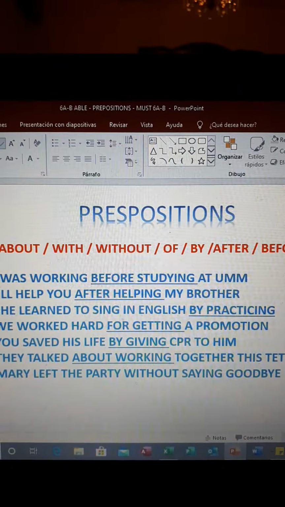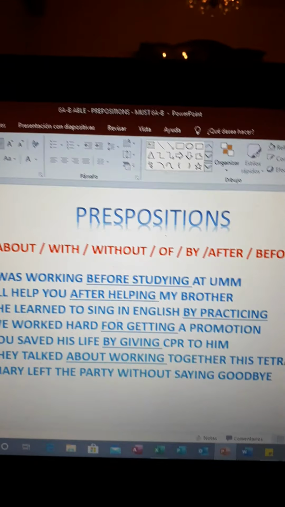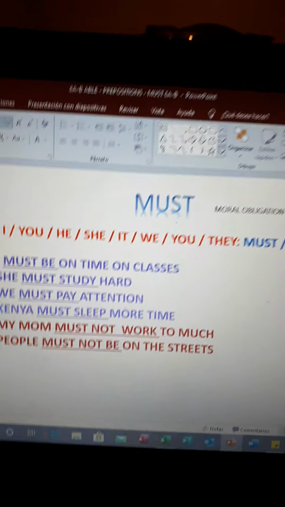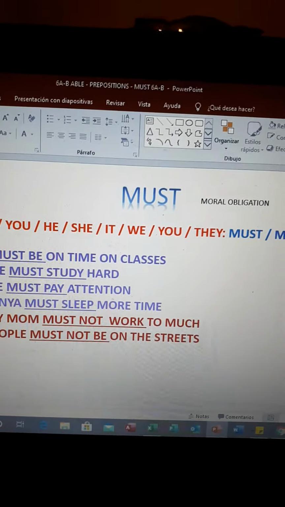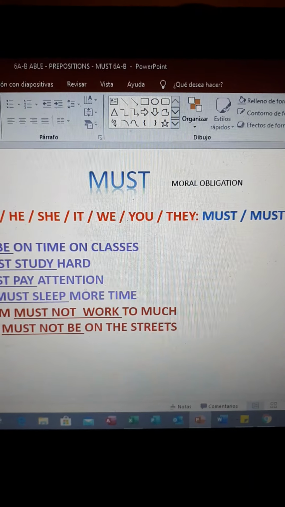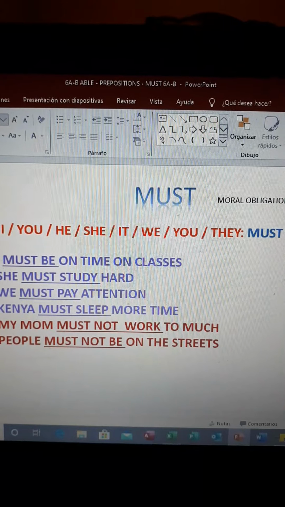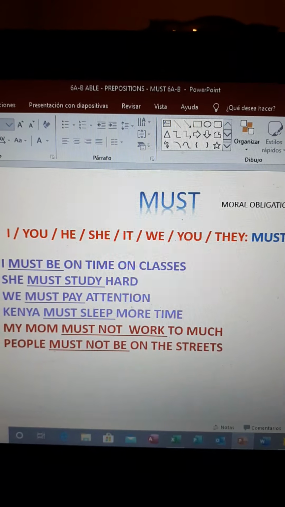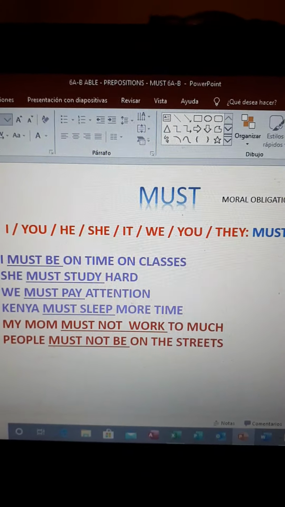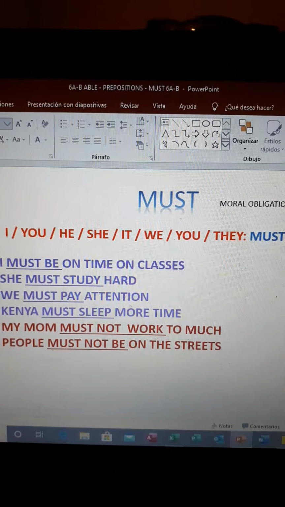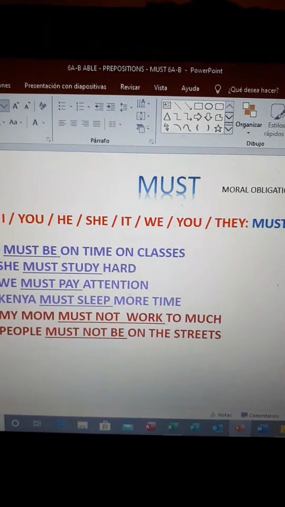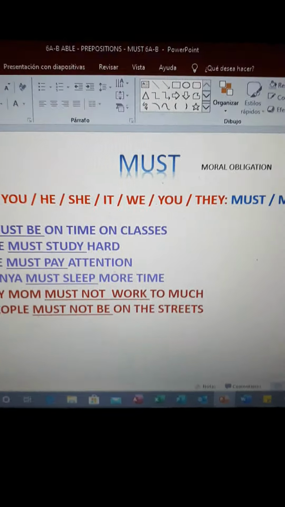Okay? And then we spoke about must. Must is to talk about a moral obligation. It is different from have to, okay? Have to is a strong obligation, but must is something that you can do.